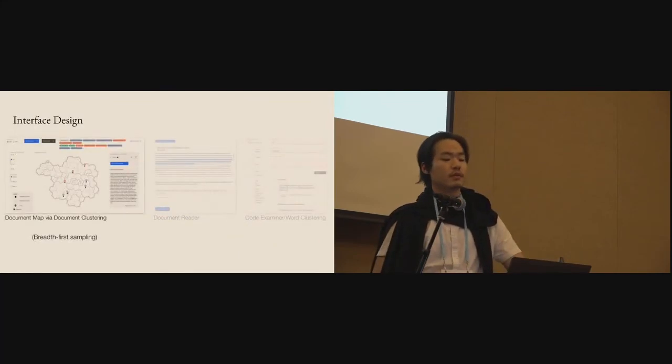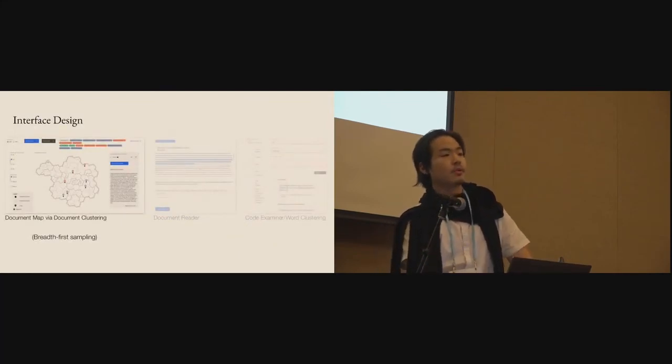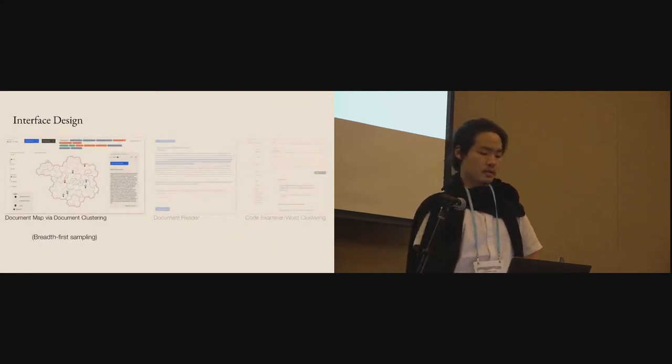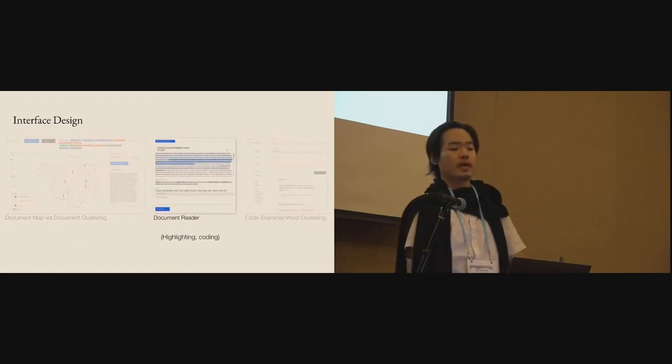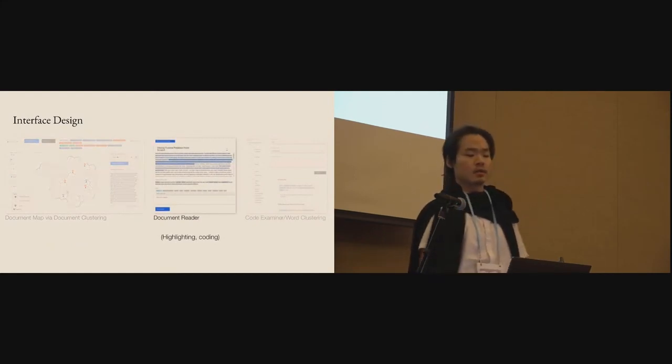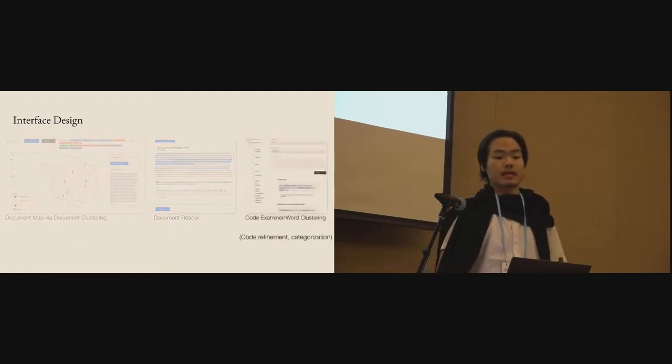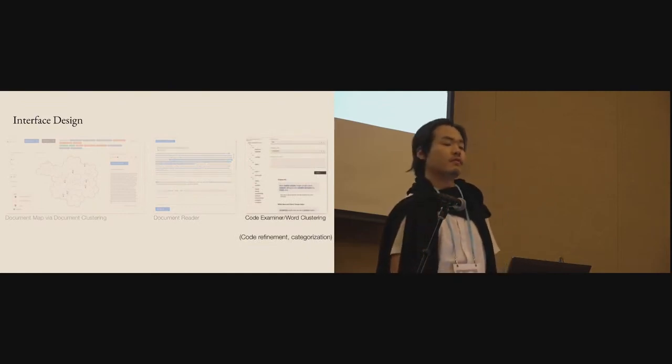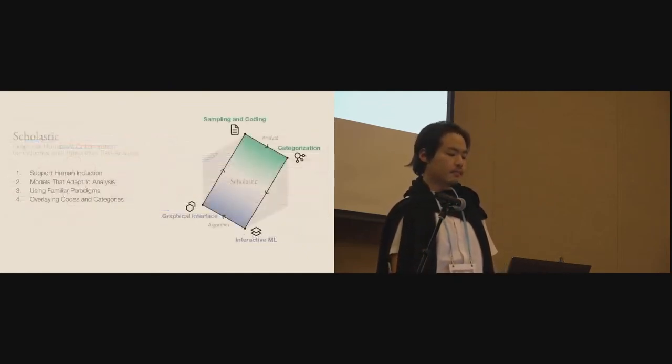Our system comprises 3 views: the document map, which supports breadth-first exploration of the data set; the document reader, where the analyst highlights and codes documents; and the code examiner, which is used to iteratively refine codes and categorize them.